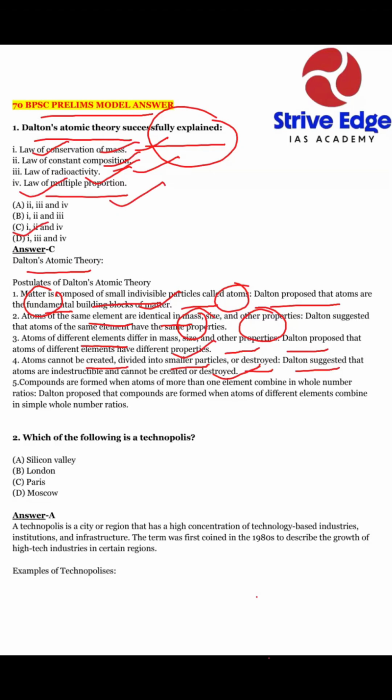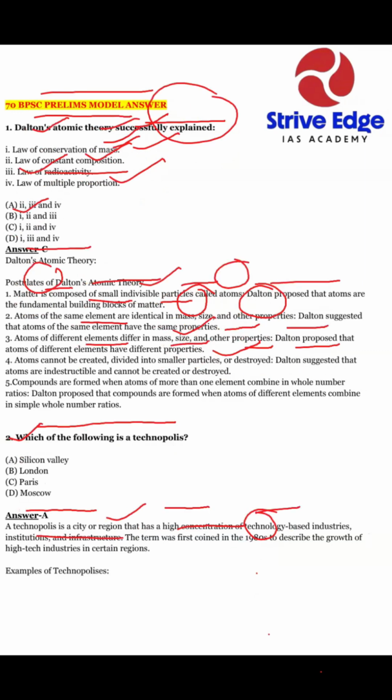Dear friends, we can see the next question. Which of the following is a Technopolis? First, we should know about Technopolis. A Technopolis is a city or region that has a high concentration of technology-based industries, institutions, and infrastructure. The term was first coined in the 1980s to describe the growth of high-tech industries in certain regions. It is a region where technology-based industries are established, so our answer is Silicon Valley, option A.